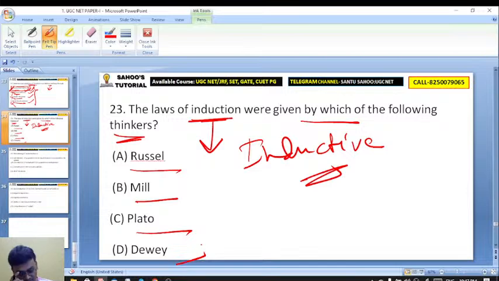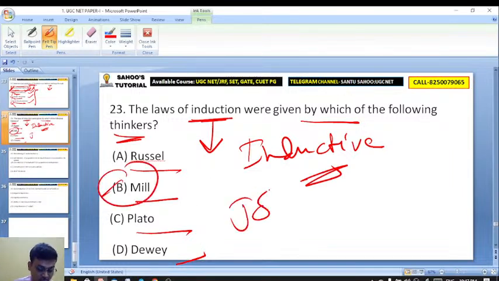Inductive method is actually from what to what? So induction here was given first by John Stuart Mill.